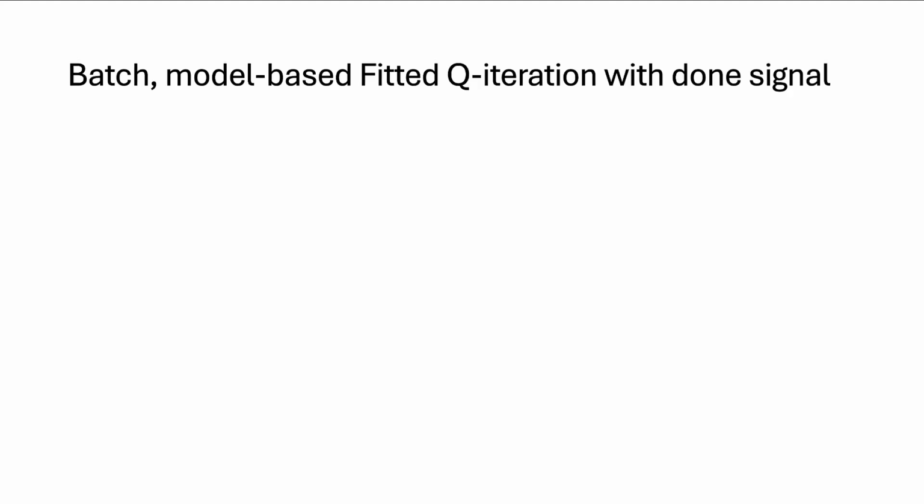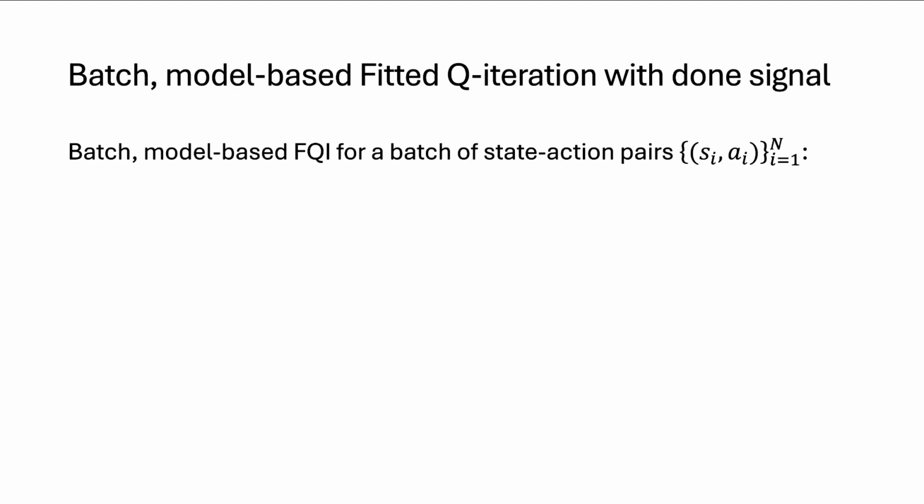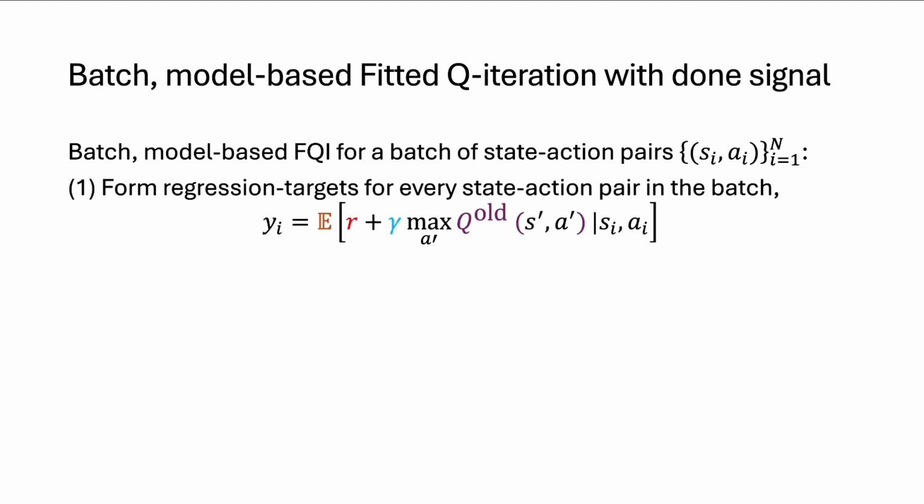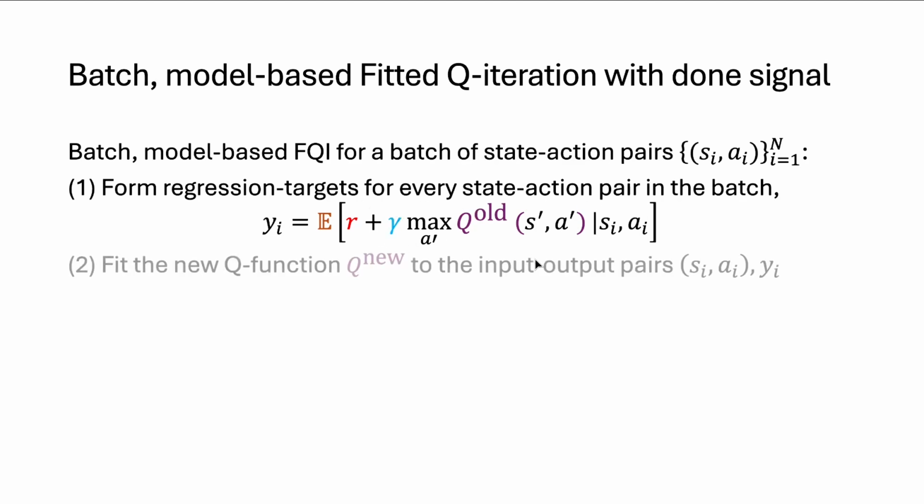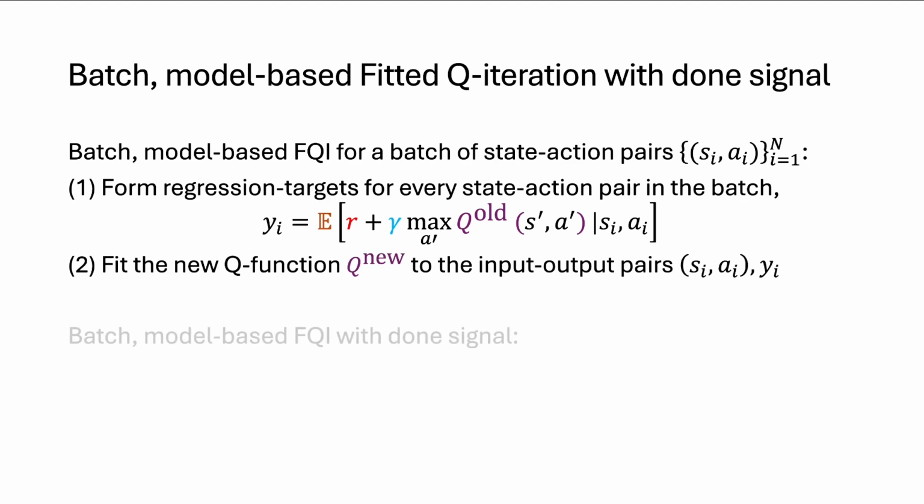All right, so let's see how we can incorporate this into our algorithm. First, let's remind ourselves how batch model-based fitted Q iteration works. We have a finite collection of state-action pairs for our environment. For each one of those state-action pairs, we form regression targets, y_i equals the expectation over transitions, conditional on that state-action pair s_i, a_i, of the reward plus the discount factor times the next state value. And then we're going to fit our new Q function to that data set that we've created.